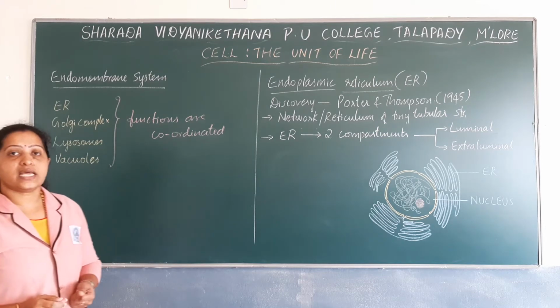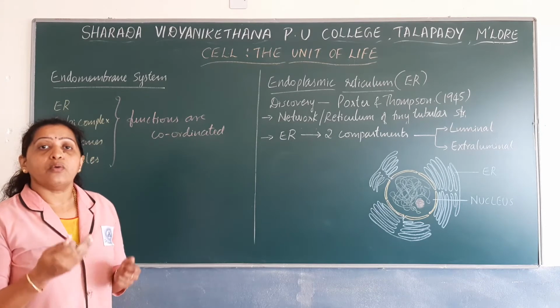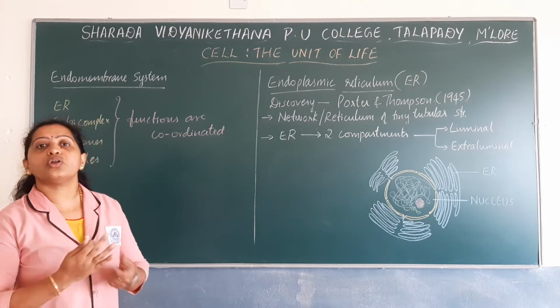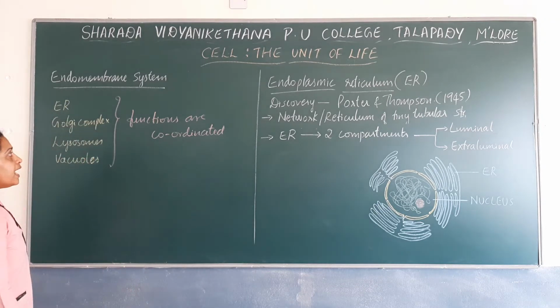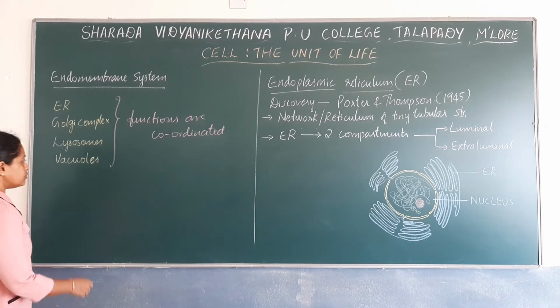But there are certain cell organelles like mitochondria and plastids, whose functions are not coordinated with each other, and they are not a part of endomembrane system.